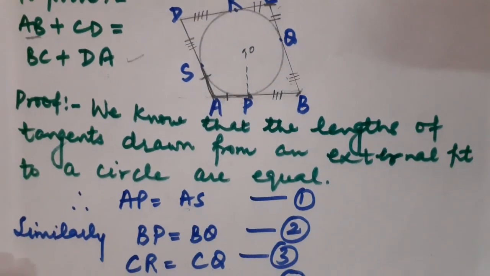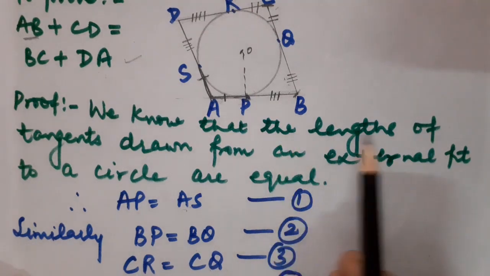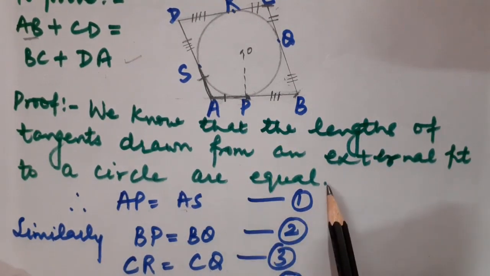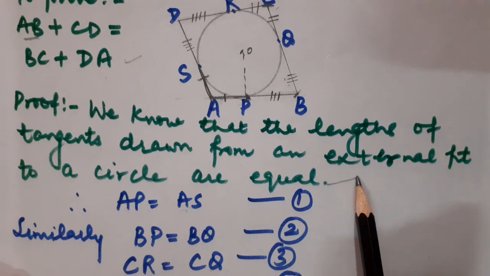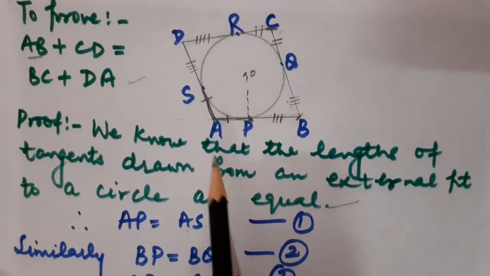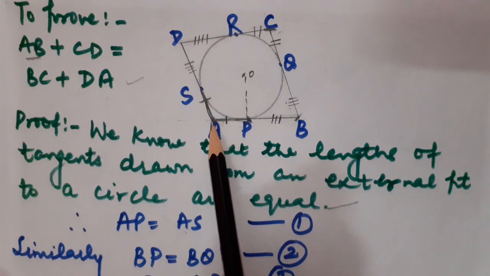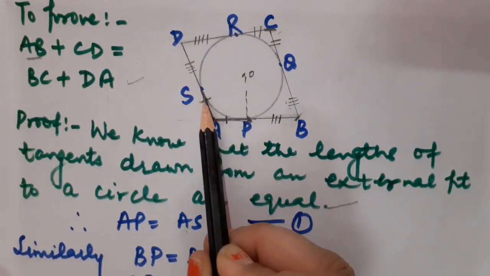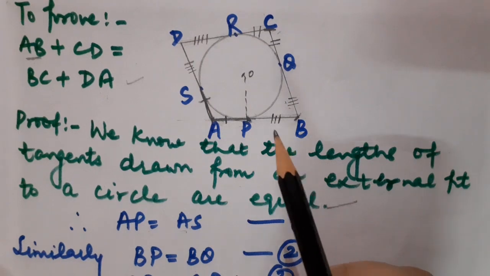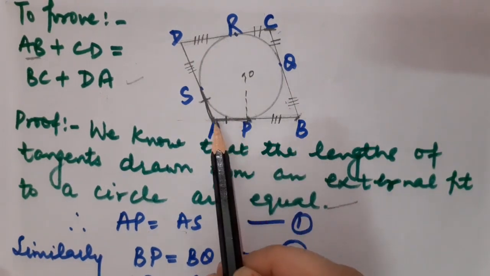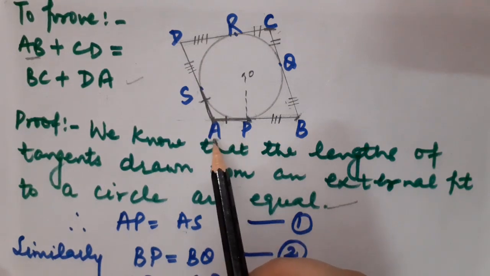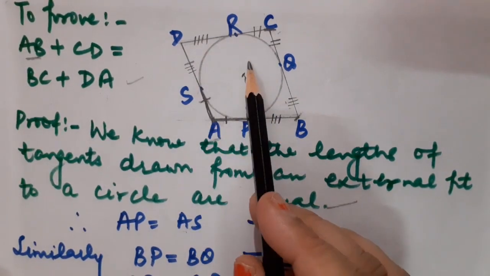Now, we know that the lengths of the tangents drawn from an external point to a circle are equal, according to theorem 10.2. So children, if I consider A as the external point, then AP must be equal to AS. Why? Because AP and AS are the lengths of the tangents drawn from the same external point to the same circle.